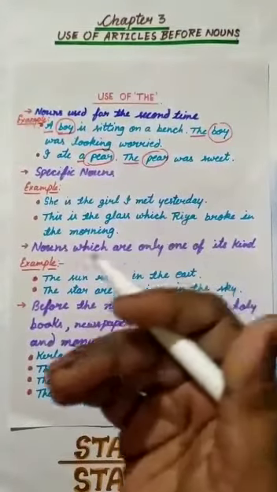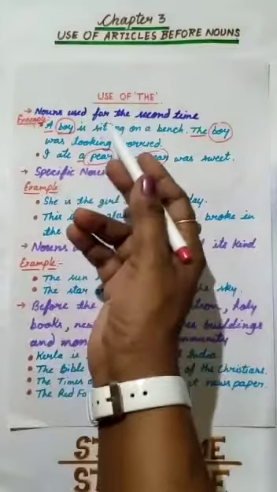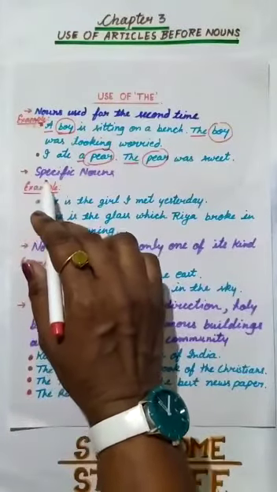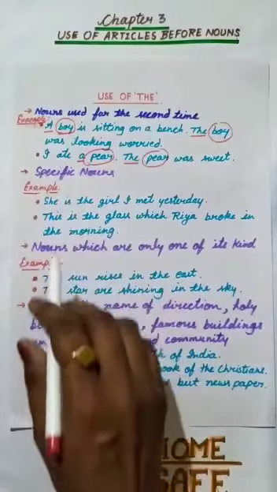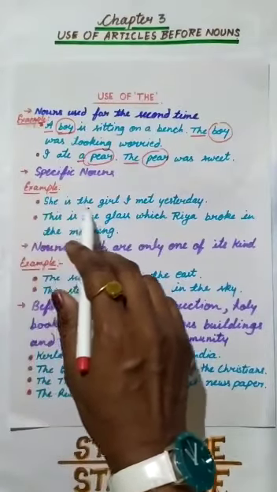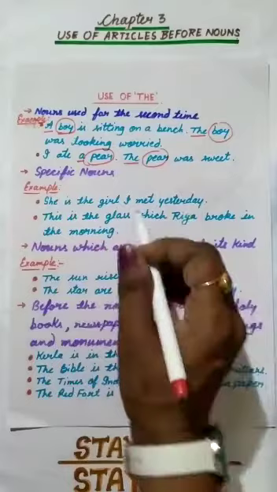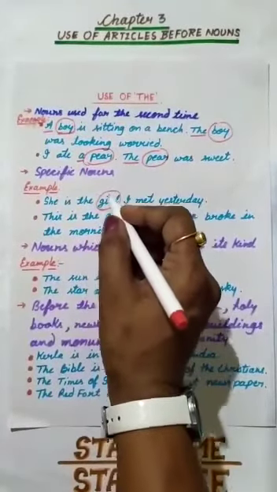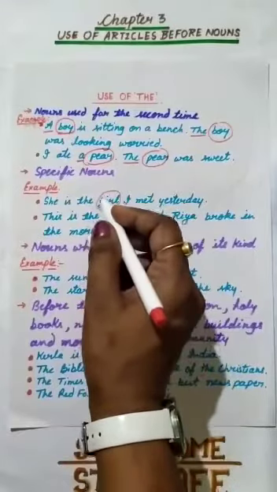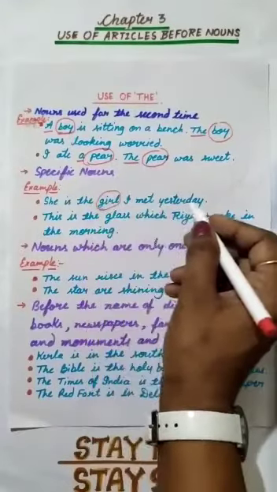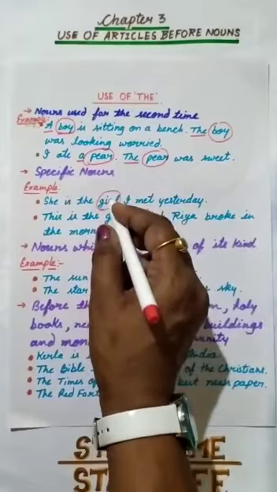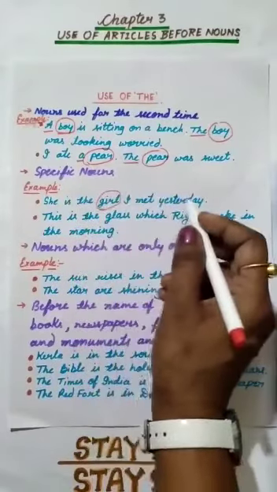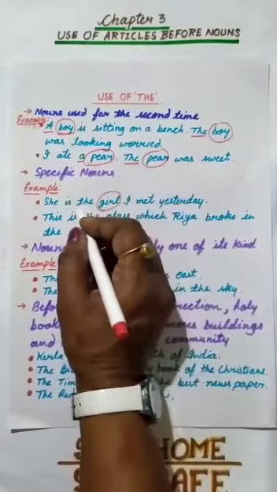Alright, children. Next one is, we can use "the" before the noun which is specific. Look at the example. She is the girl I met yesterday. Girl is a noun. This is not any girl. She is the girl I met yesterday. She is specific. I am talking about the specific, the particular girl which I met yesterday. That's why we should use "the" before this noun.